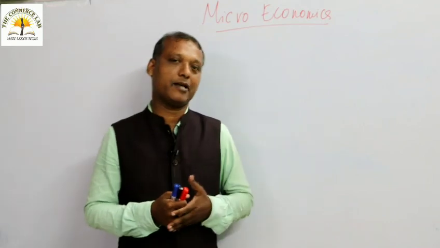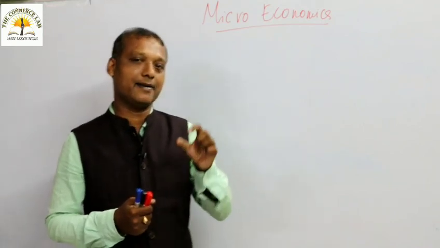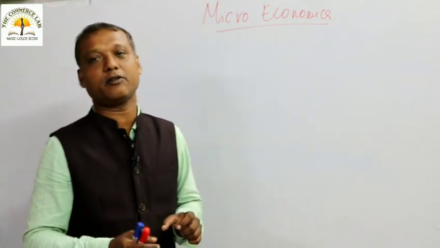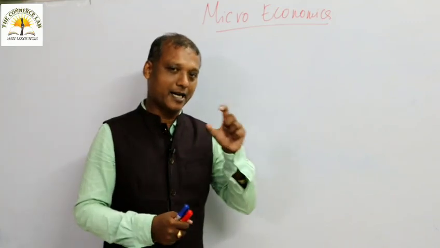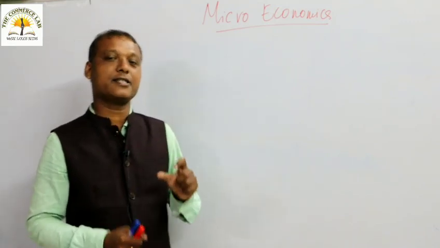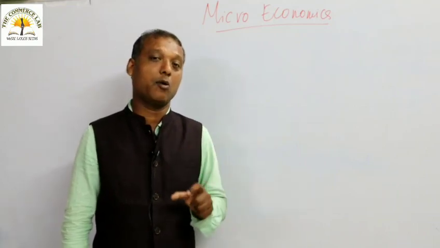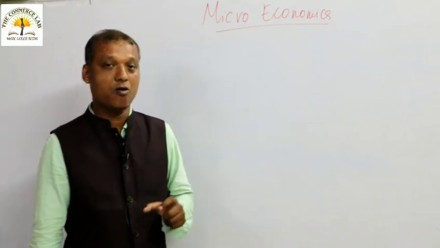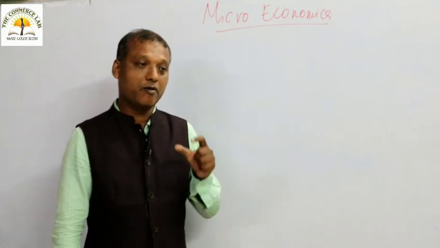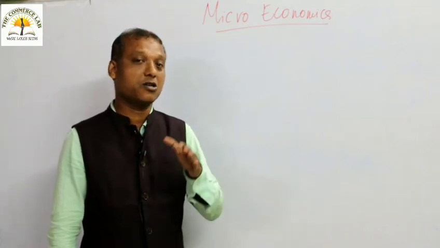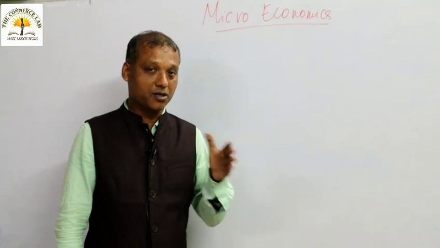We move to the second chapter. The second chapter mainly consists of the concepts related to production and cost. In production, you will study what production is, what the factors of production are, and the different types of production function, the short-run production function and long-run production functions.